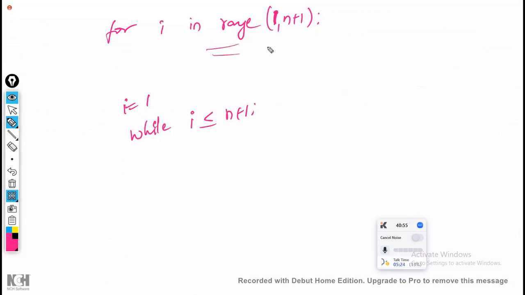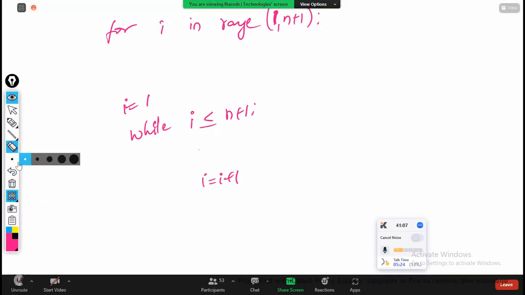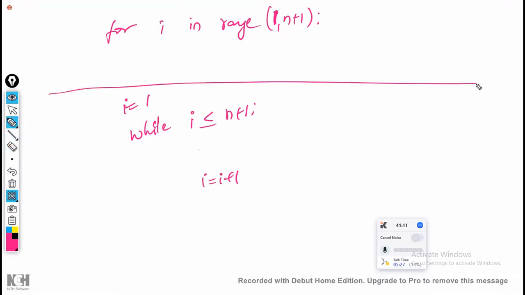Inside, whatever block you want, you write. Inside this, whatever block you have to write, right. But every time you have to do i = i + 1. This one and this one are the same. Okay, got the point? This is the for loop and this is the while loop. Is that clear?